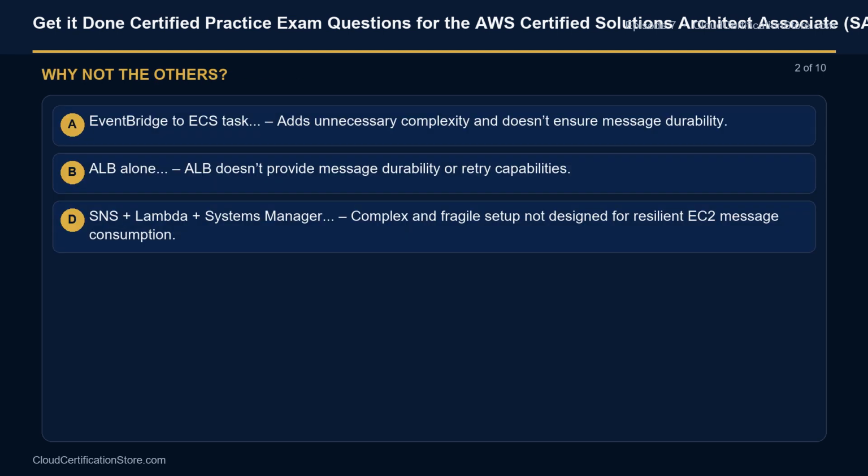Why not option A? EventBridge to an ECS task adds unnecessary complexity and doesn't ensure message durability. Why not option B? ALB alone doesn't provide message durability or retry capabilities. Why not option D? SNS plus Lambda plus Systems Manager is a complex and fragile setup not designed for resilient EC2 message consumption.